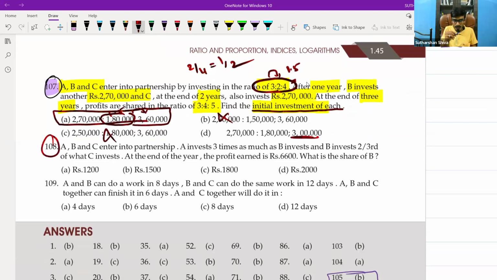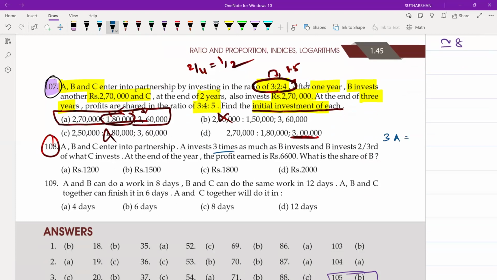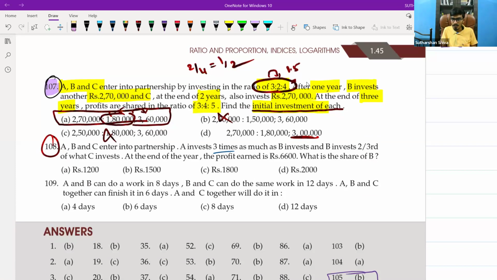Okay, we'll go with 108. Read that question. ABC enter into partnership. A invests 3 times as much as B invests, and B invests 2/3 of what C invests. At the end of the year, the profit earned is rupees 6,600. What is the share of B they are asking.